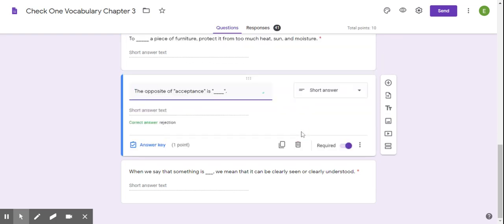The opposite of acceptance is rejection. So if you accept somebody, you're saying yes, but if you're rejecting them, you're saying no.